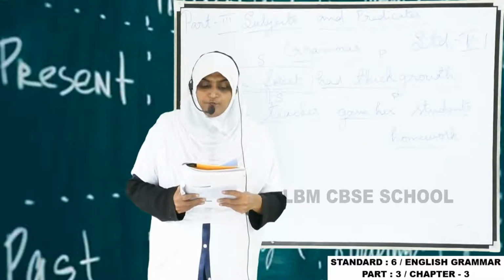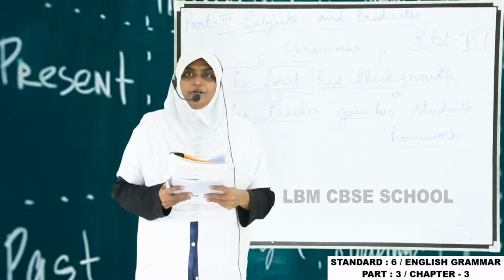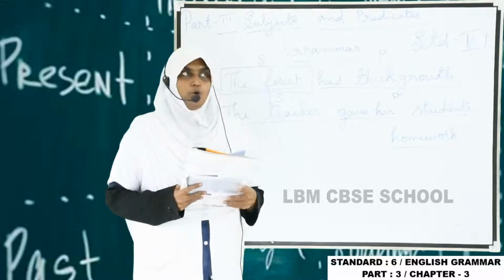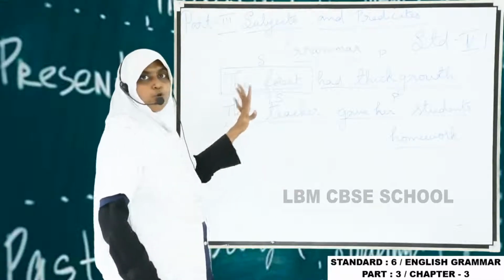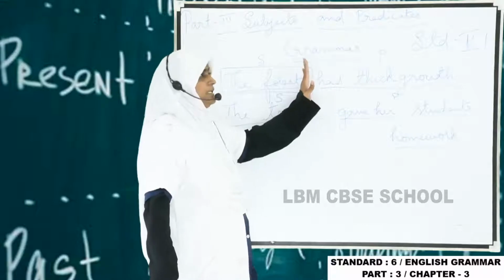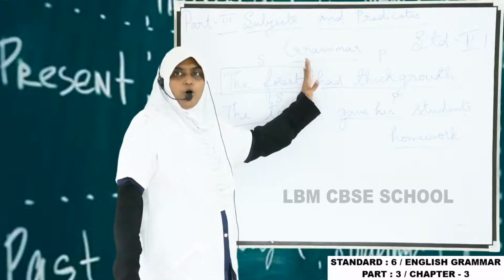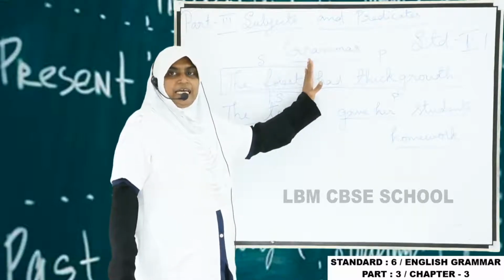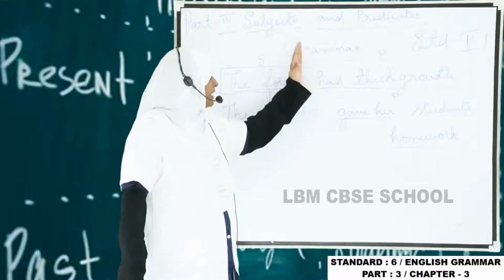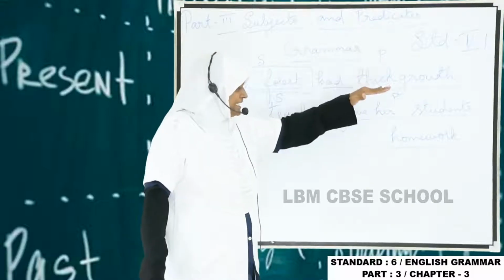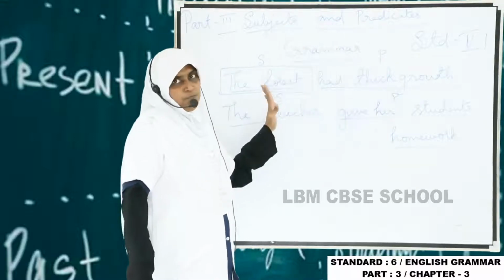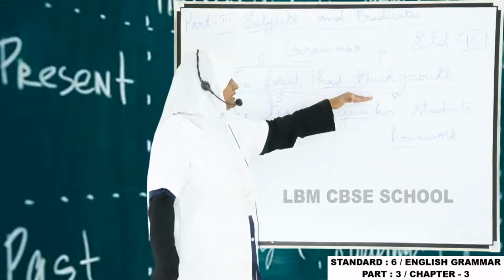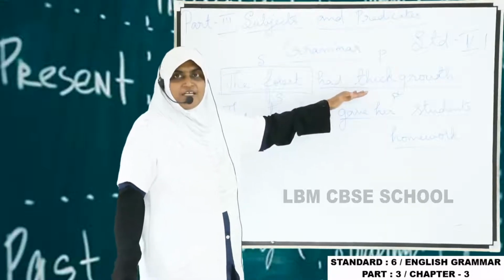This part of the sentence is called the predicate. So in a sentence, you have two parts. The first part is always the subject; it contains names only. And the second part tells what about the subject. This part we call the predicate.